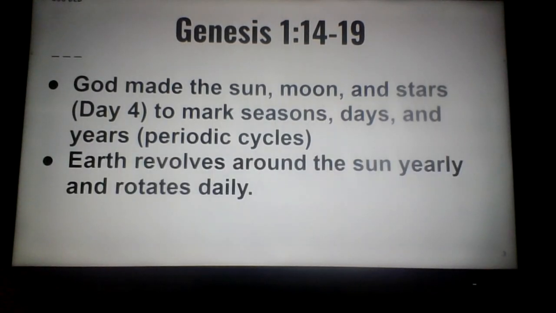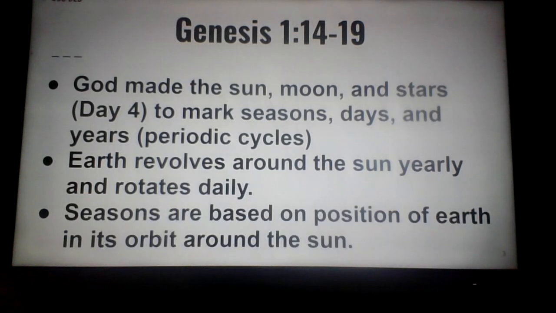The earth revolves around the sun yearly and rotates daily. Now this is actual motion revolving around the sun, and we get the same orbit every year and the same rotation every day. These are repeating patterns called periodic. Seasons are based on the position of the earth in its orbit around the sun, and every year we have spring at the same time of year, we have summer at the same time of year, and the same things with fall and winter. Genesis 1, 14 through 19. Ready?